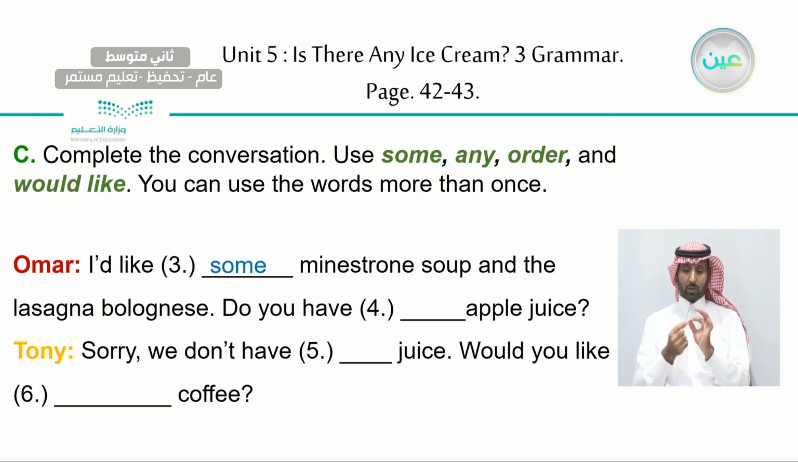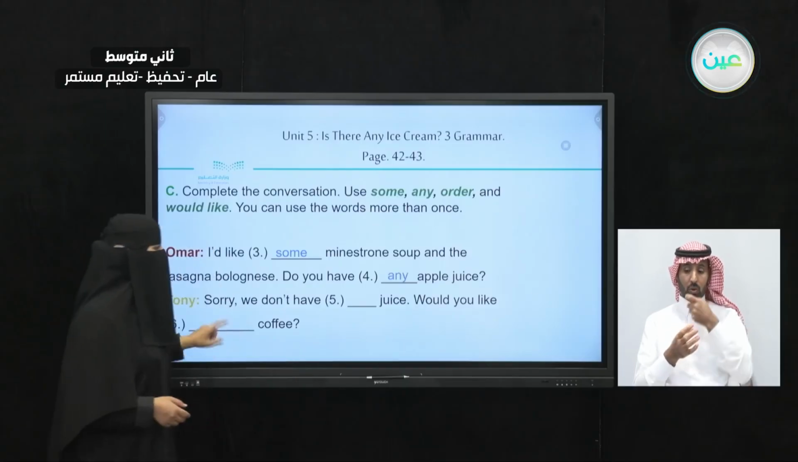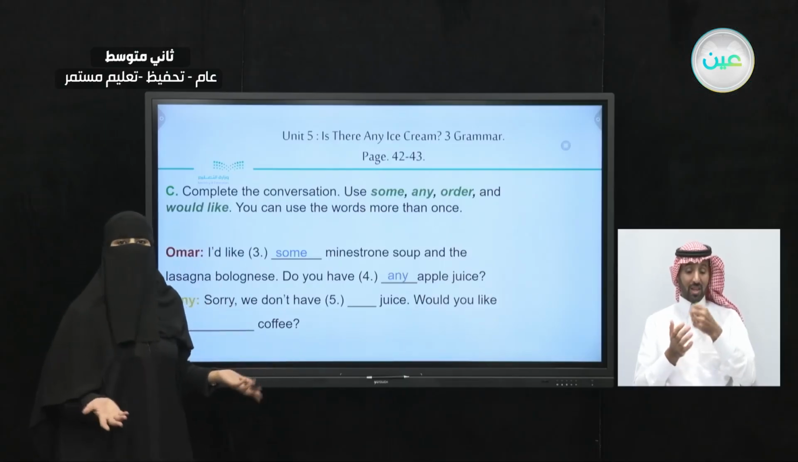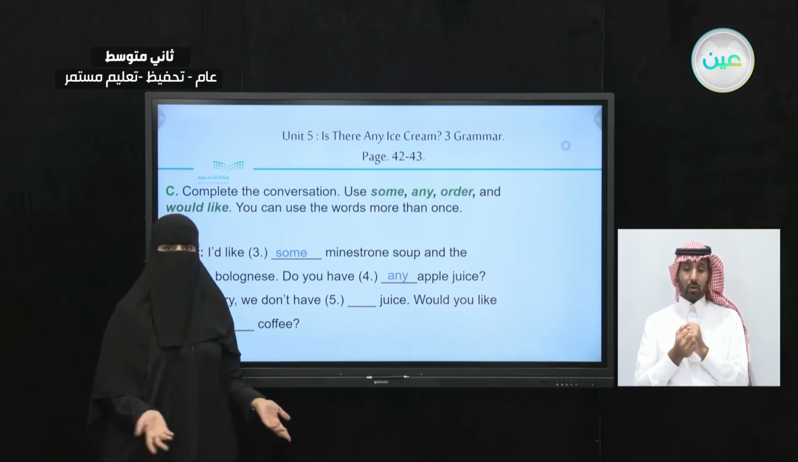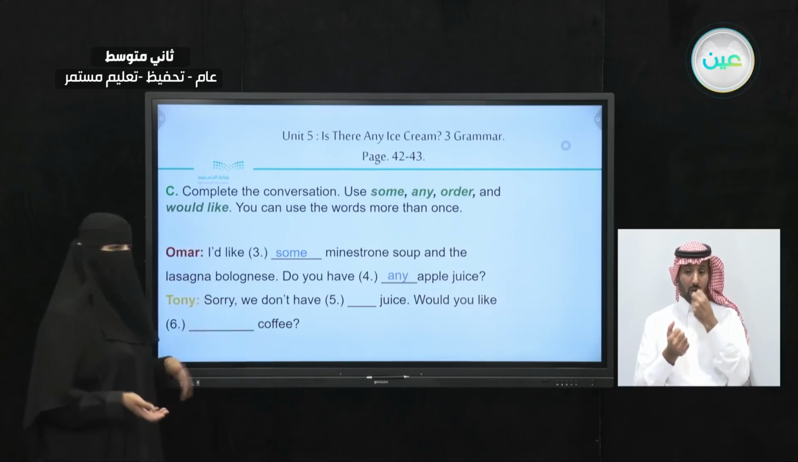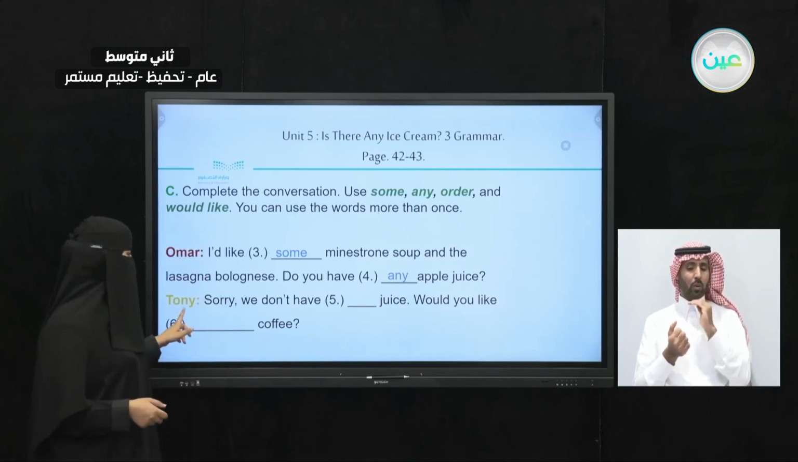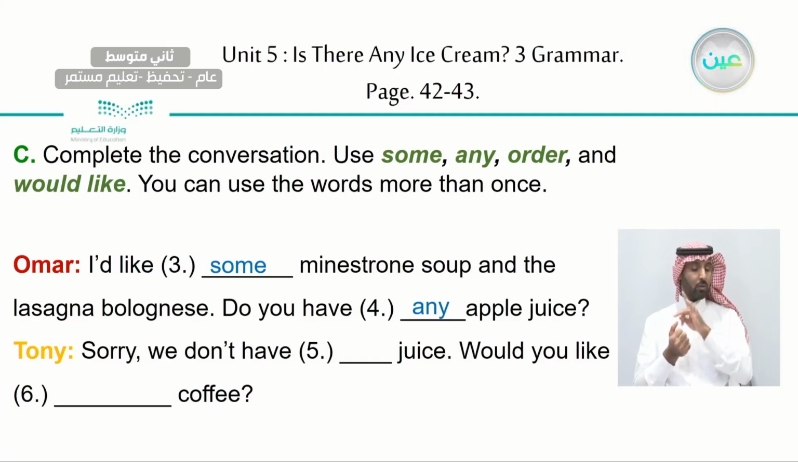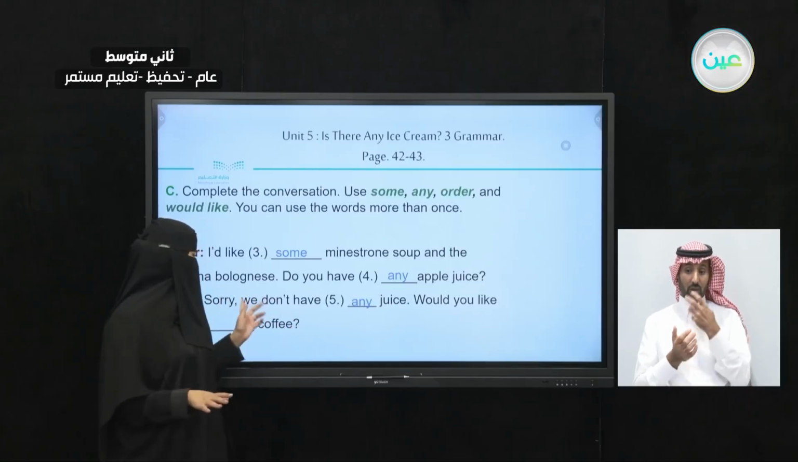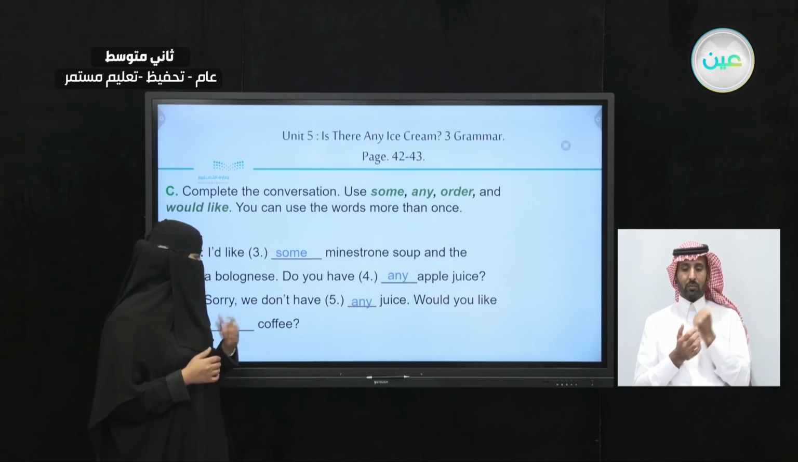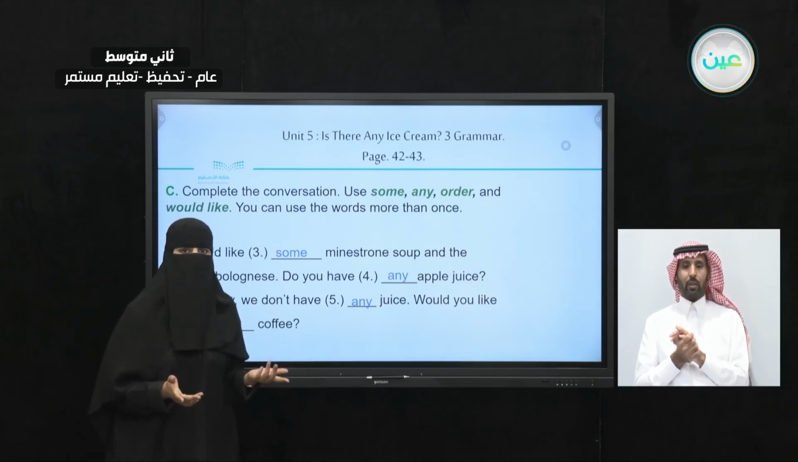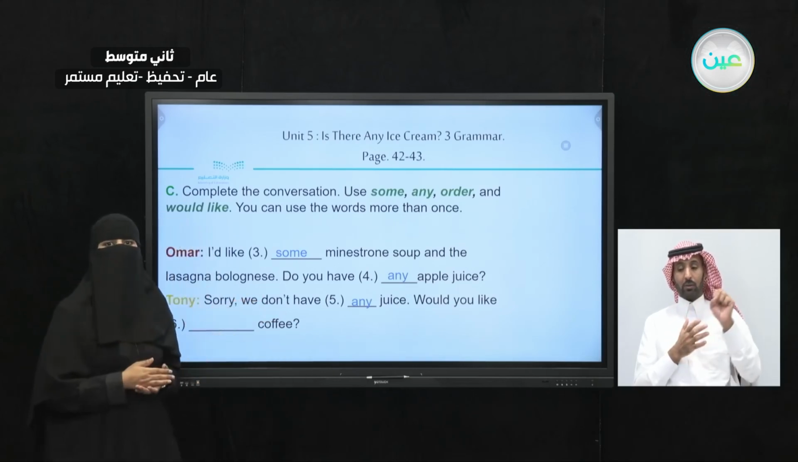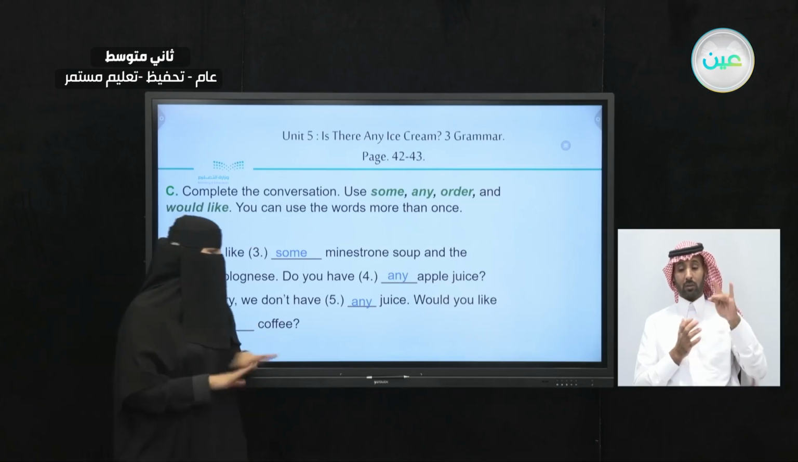So now here, do you have, for apple juice, what are we going to use? Do you have any apple juice? I'm asking, but I'm not sure, right? The answer could be yes or no. But what is the answer going to look like? So Tony said, "Sorry," that means it's no. "Sorry, we don't have any juice." But if they did have juice, they're going to say, "Yes, we do have some juice." It's not going to be any. But because here the answer is negative, so "Sorry, we don't have any juice."